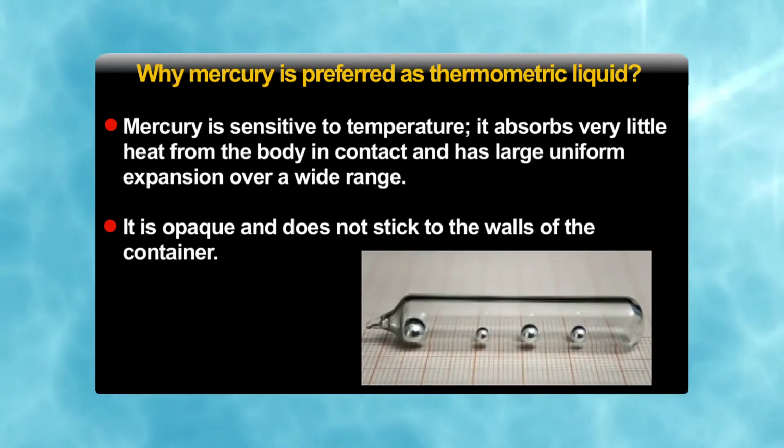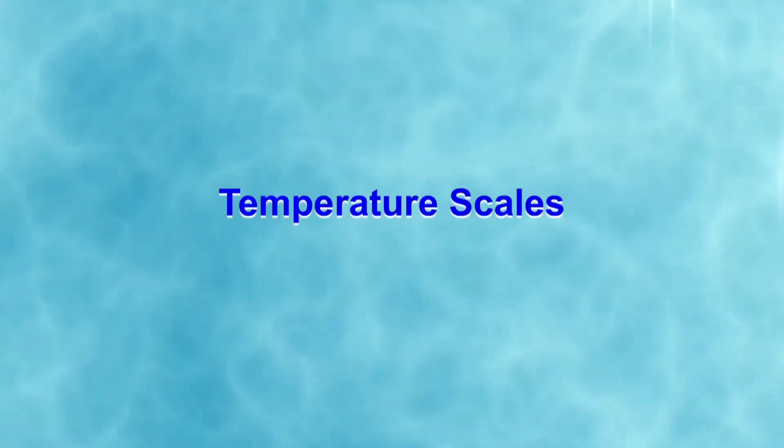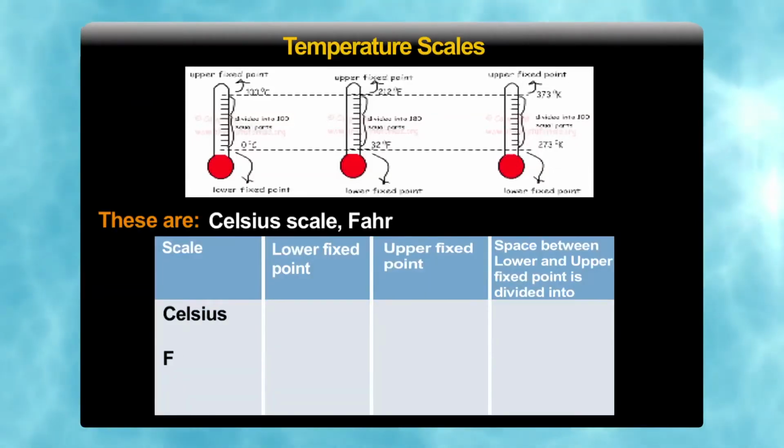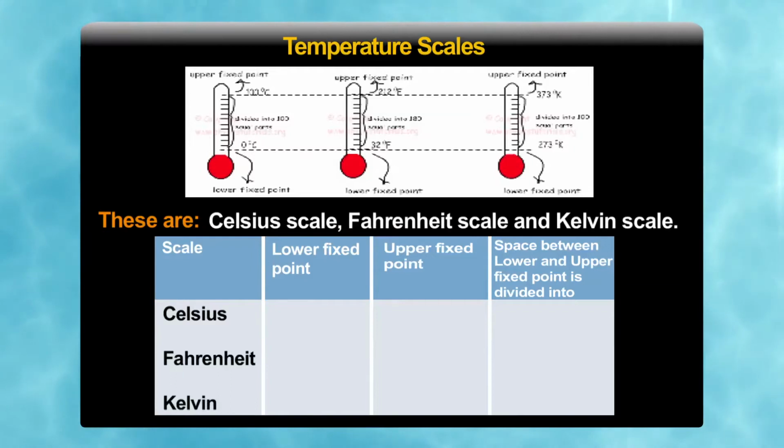So, that is why we use mercury. Now, temperature scales. There are 3 types of temperature scales. These are Celsius scale, Fahrenheit scale and Kelvin scale. In Celsius scale, the lower fixed point, ice point, is marked at 0. Upper point is a steam point that is marked at 100, and the intervening space is divided into 100 equal parts.